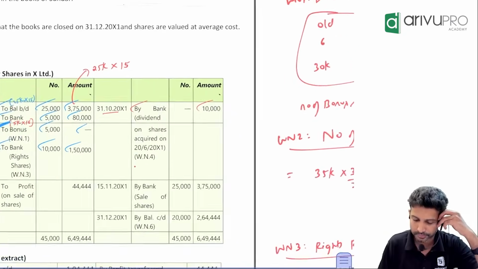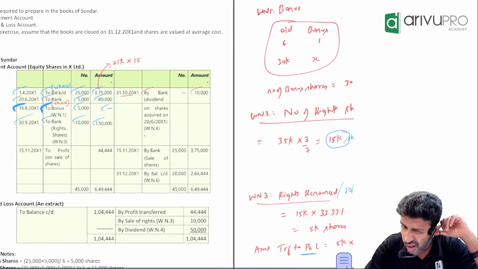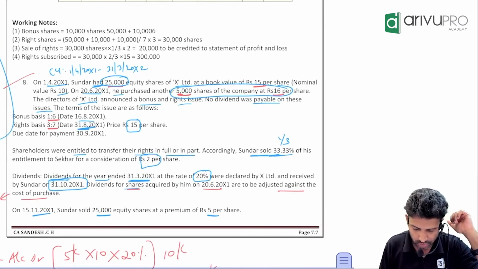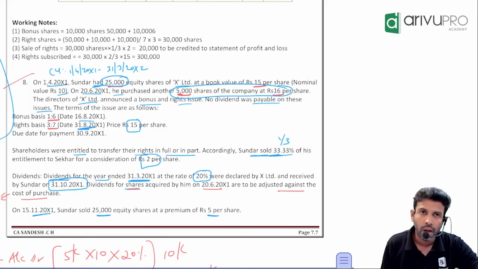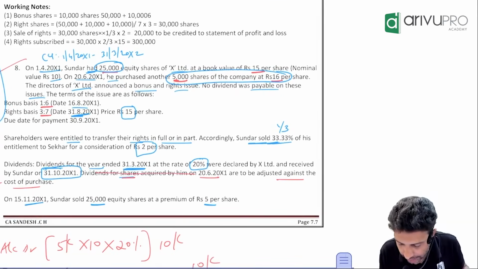Yes, Manas. If this line is not given... Okay, perfect. I think I've addressed this in the class. Maybe I've given a note also. No problem. So our question is, if this line was not given,